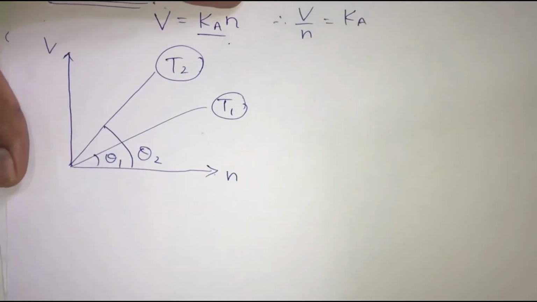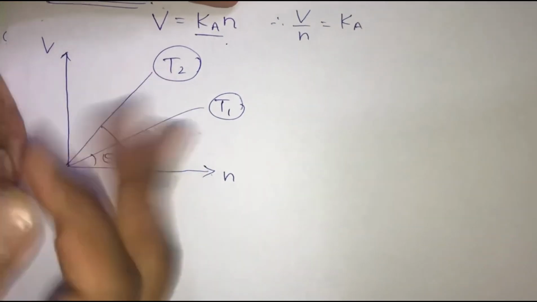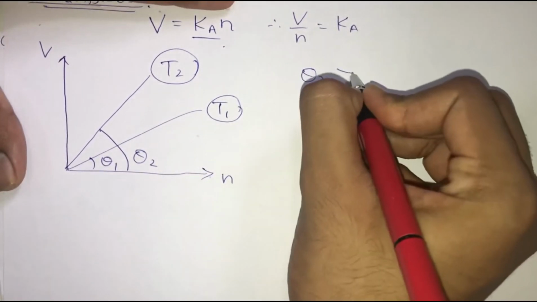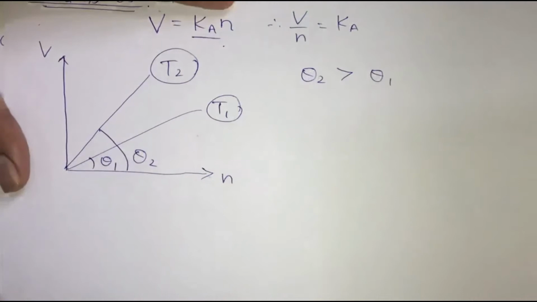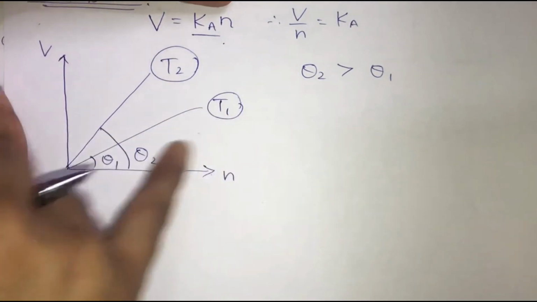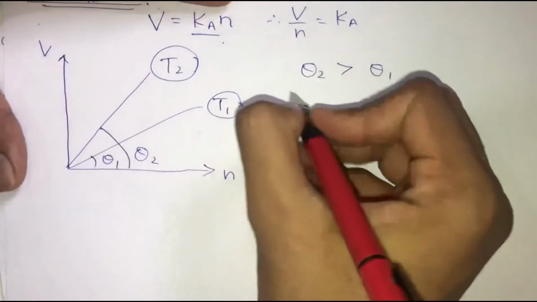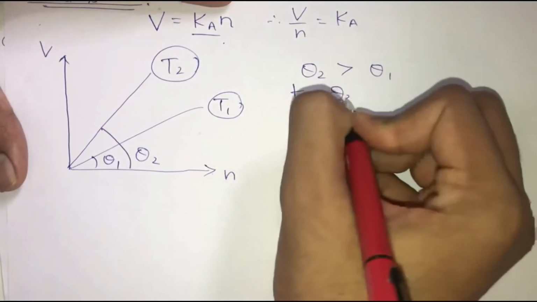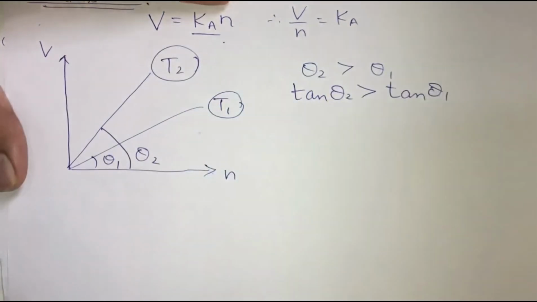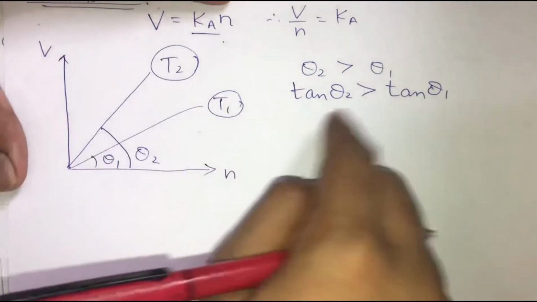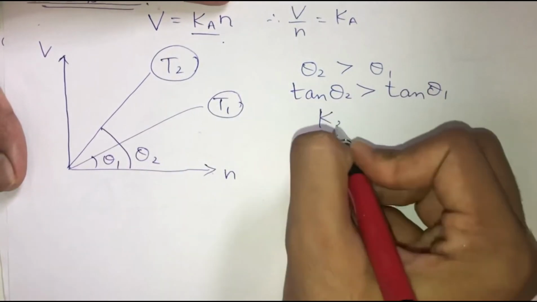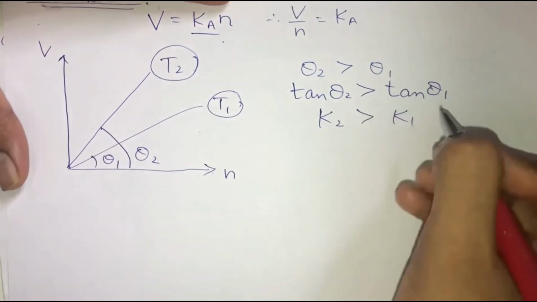So again, the simplest thing that we know over here is that theta 2 is greater than theta 1. Since theta 2 is greater than theta 1, can I say that tan of theta 2 is obviously going to be greater than tan of theta 1? This is the thing that we know. And what is tan of theta 2? It is nothing but the slope K2, which is greater than the slope K1.